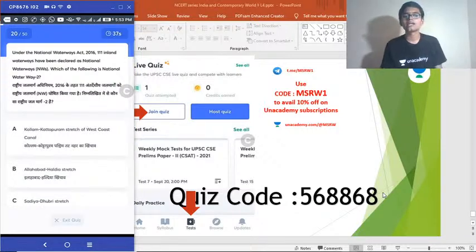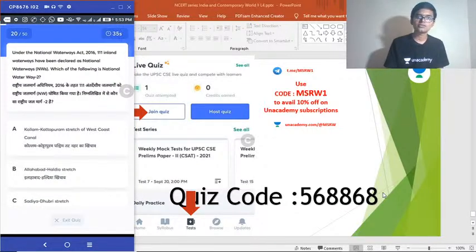Moving to question number 20. Under the National Waterways Act of 2016, 111 inland waterways has been declared as national waterways. Which of the following is National Waterway 2? Okay, you have to understand which is National Waterway 2.